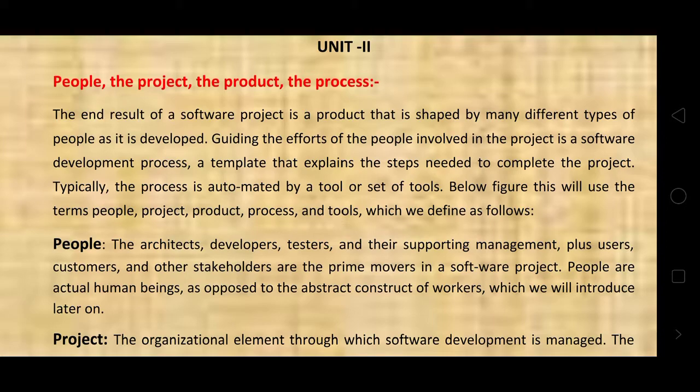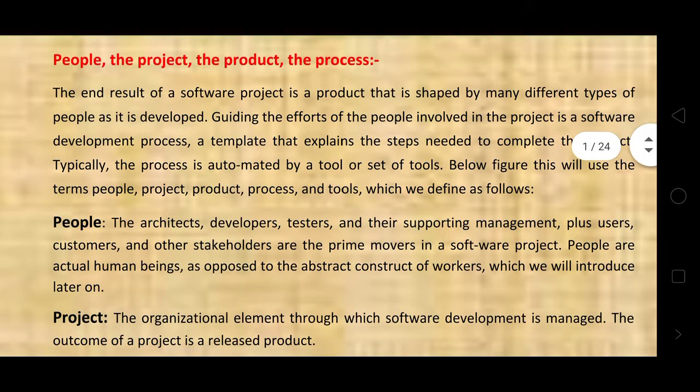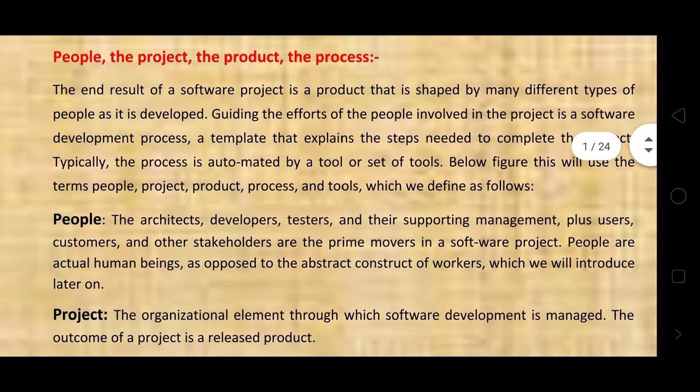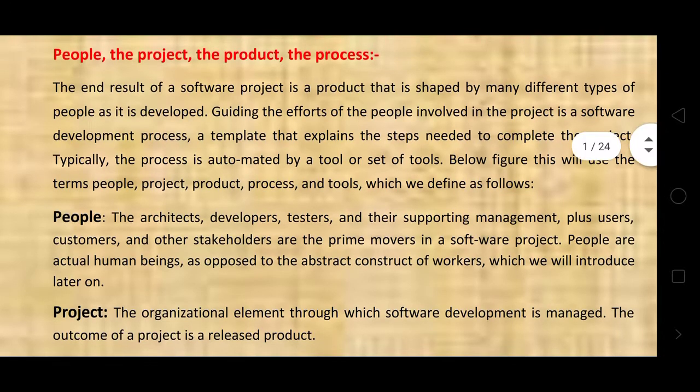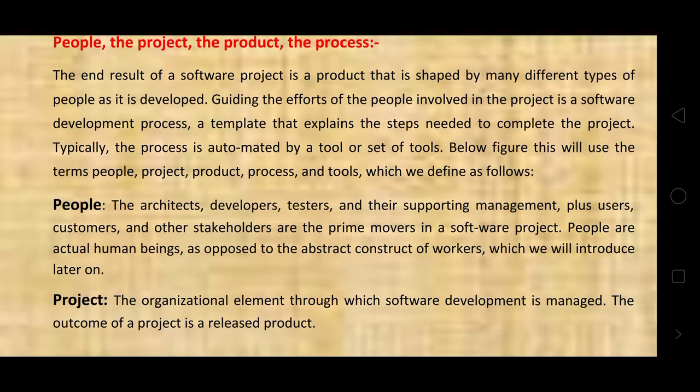The end result of a software project is a product that is shaped by many different types of people as it is developed, guiding the effort of the people involved in the project in a software development process.